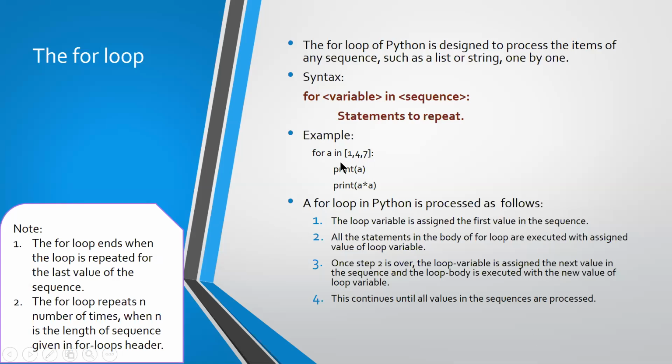So the same printing task will be repeated for however many items are present in the sequence. If there are 10 items, these two print functions get executed 10 times, so you will get 20 items printed on your monitor.